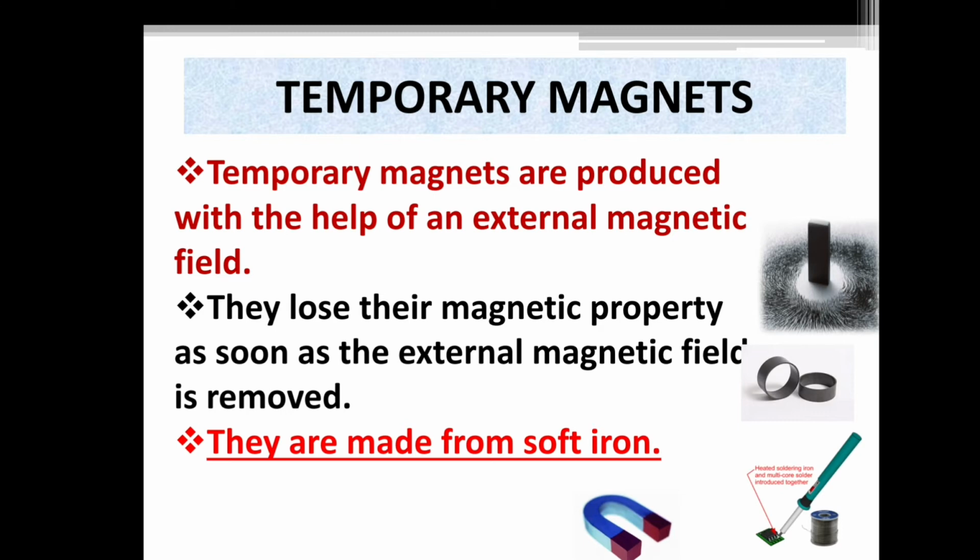When the external magnetic field is given, these temporary magnets will work. When we remove it, it will not work. It will lose its magnetic property. These temporary magnets are made from soft iron.